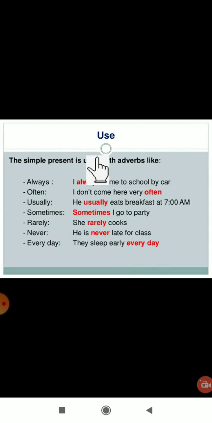Even simple present tense is used with adverbs, like these, all are adverbs. Yes, you know that. So always, often, usually, sometimes, rarely, never, every day. Okay, so these are all adverbs. For that also we are using simple present tense. See, I always come to school by car. I don't come here very often. He usually eats breakfast at 7 a.m. Sometimes I go to parties. She rarely cooks. He is never late for class. They sleep early every day.